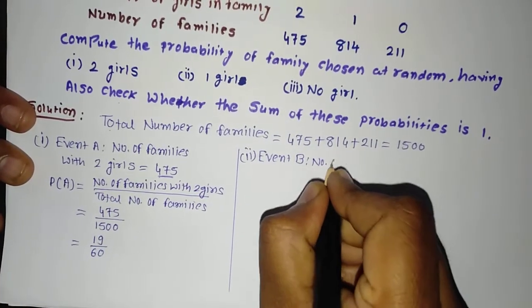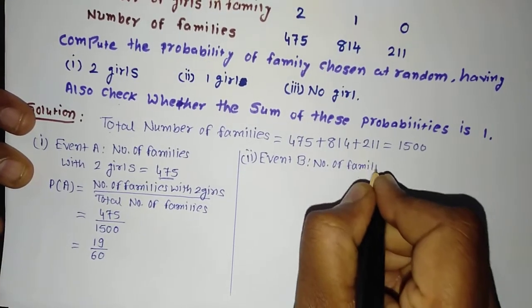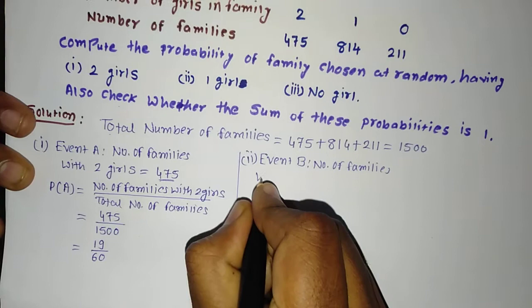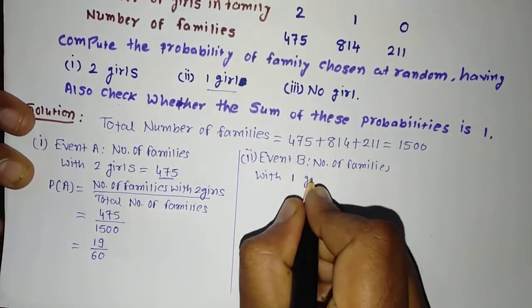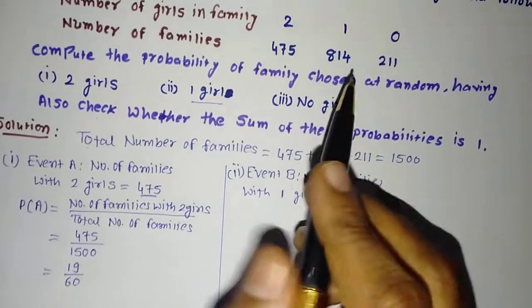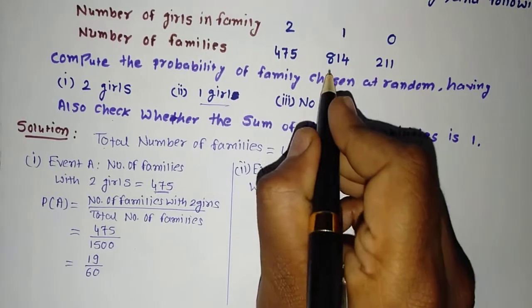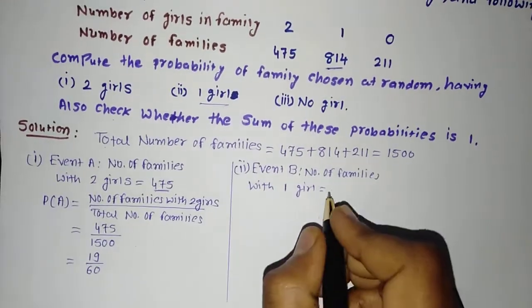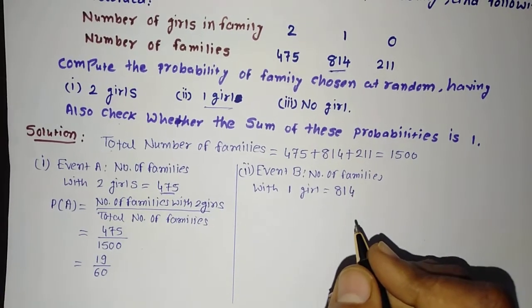Number of families with 1 girl, that is equal to, you can see in the table, 814.